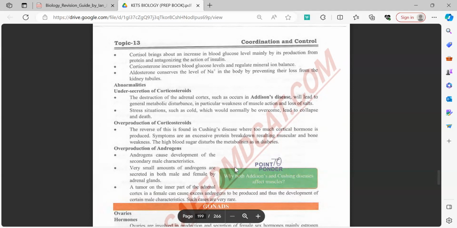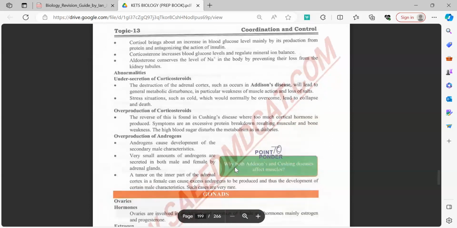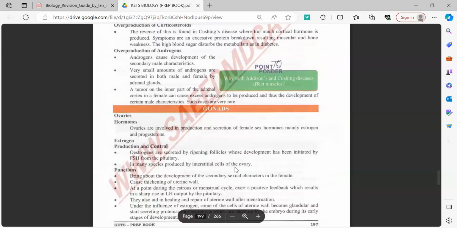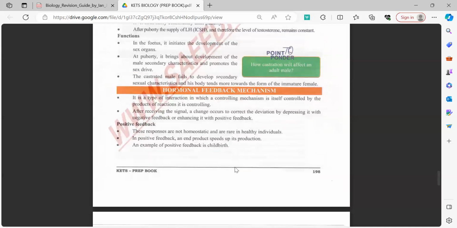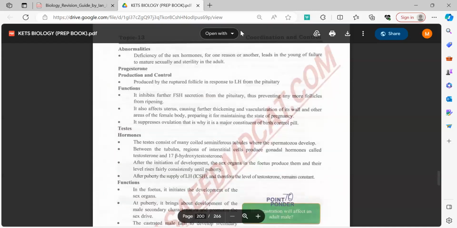Now, the only types of hormones left are FSH, LH, testosterone, and estrogen, progesterone. However, we have covered them in the previous videos on the reproductive system. So this wraps up